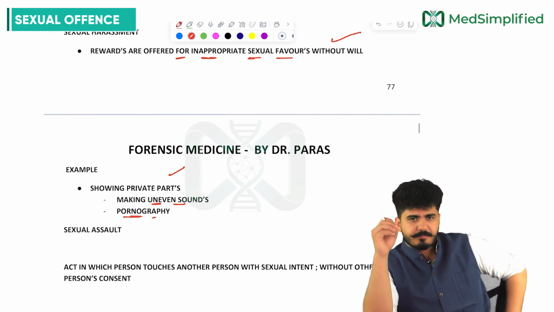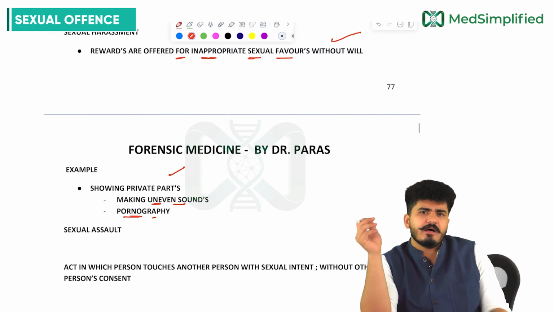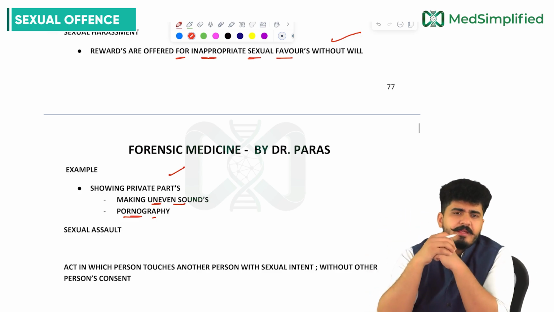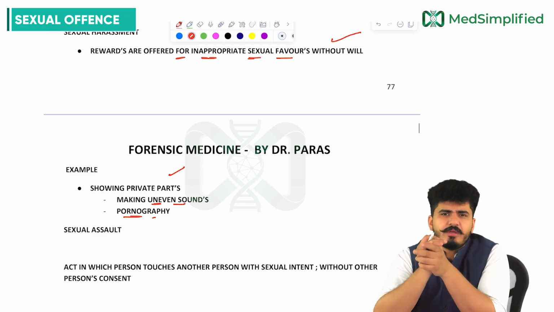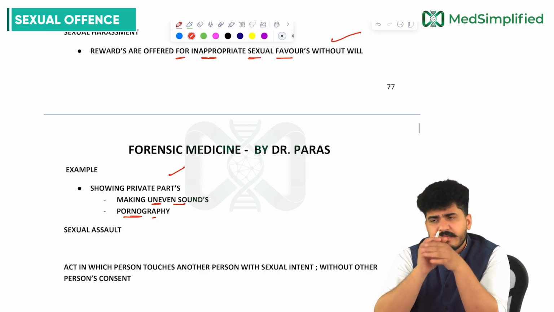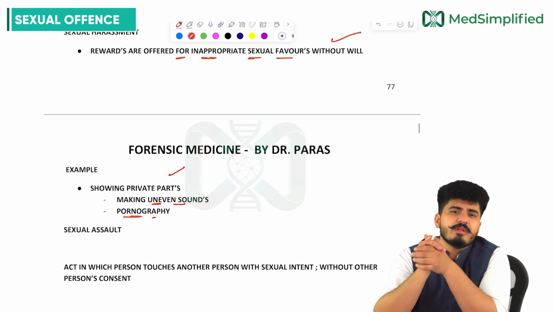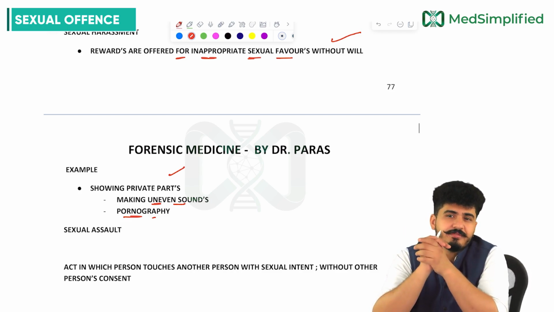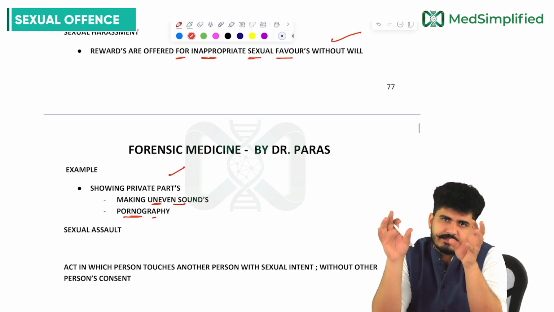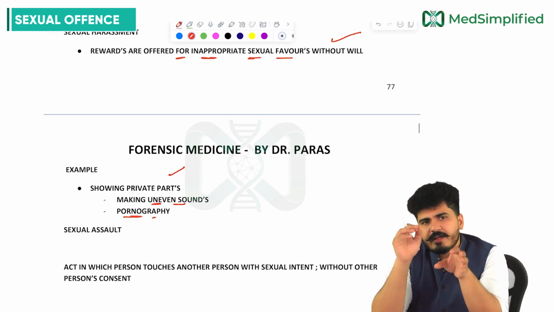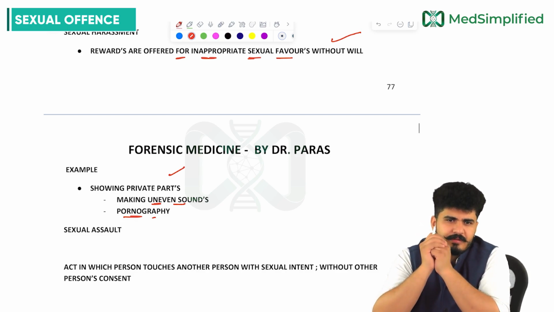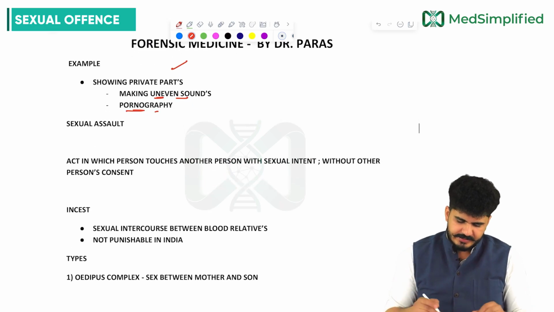For example, a boss is there in the office and the boss is offering his employee, please sleep with me or do this with me, this and that to make me happy, and I'll give you a reward. That is sexual harassment. The rewards are offered for inappropriate sexual favors without will. Without the will of that person, you are creating such scenarios and circumstances where that person is falling into a trap, my dear friends.